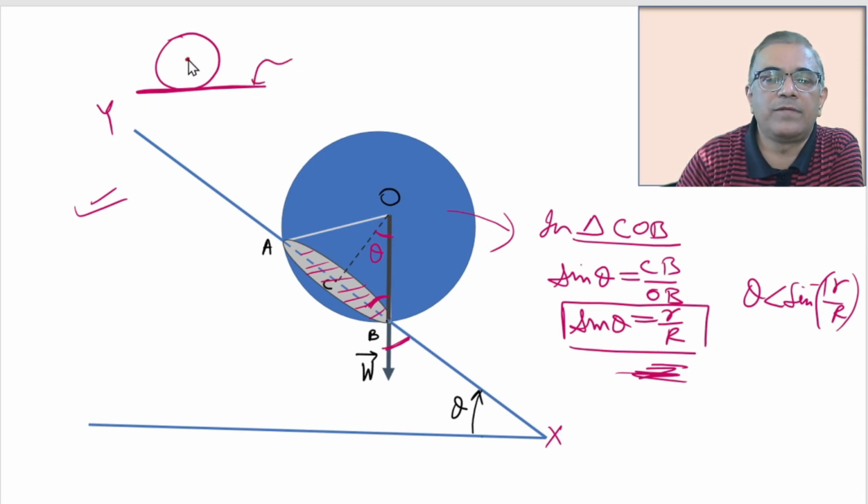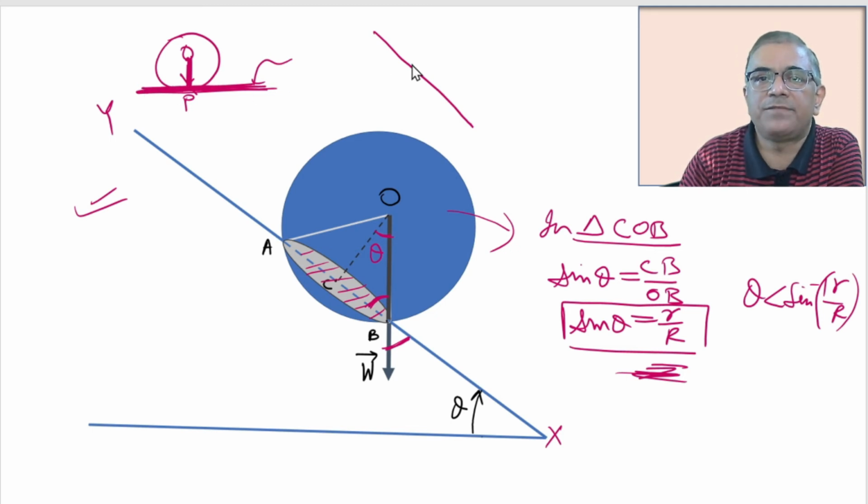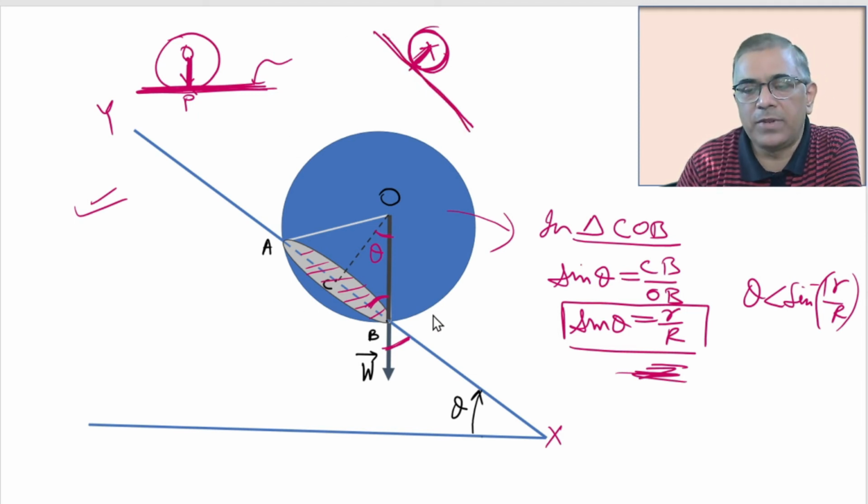Notice that the rolling condition requires that the line joining the point of contact to the center, PO, must be perpendicular to the surface on which it is rolling. And this is always satisfied, whatever may be the case, object rolling on a plane surface or on an inclined plane. In any case, the line joining the point of contact to the center must be perpendicular to the plane on which the object is rolling, and this is not happening. And that is why I differ from this argument.